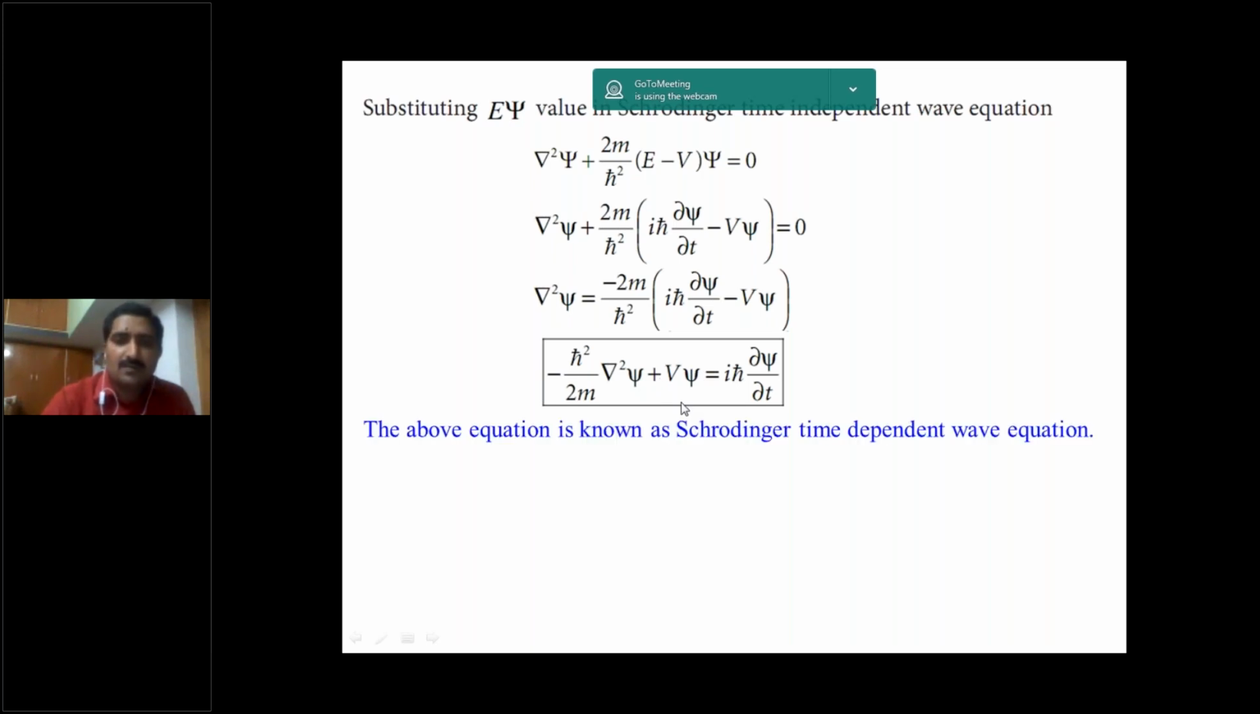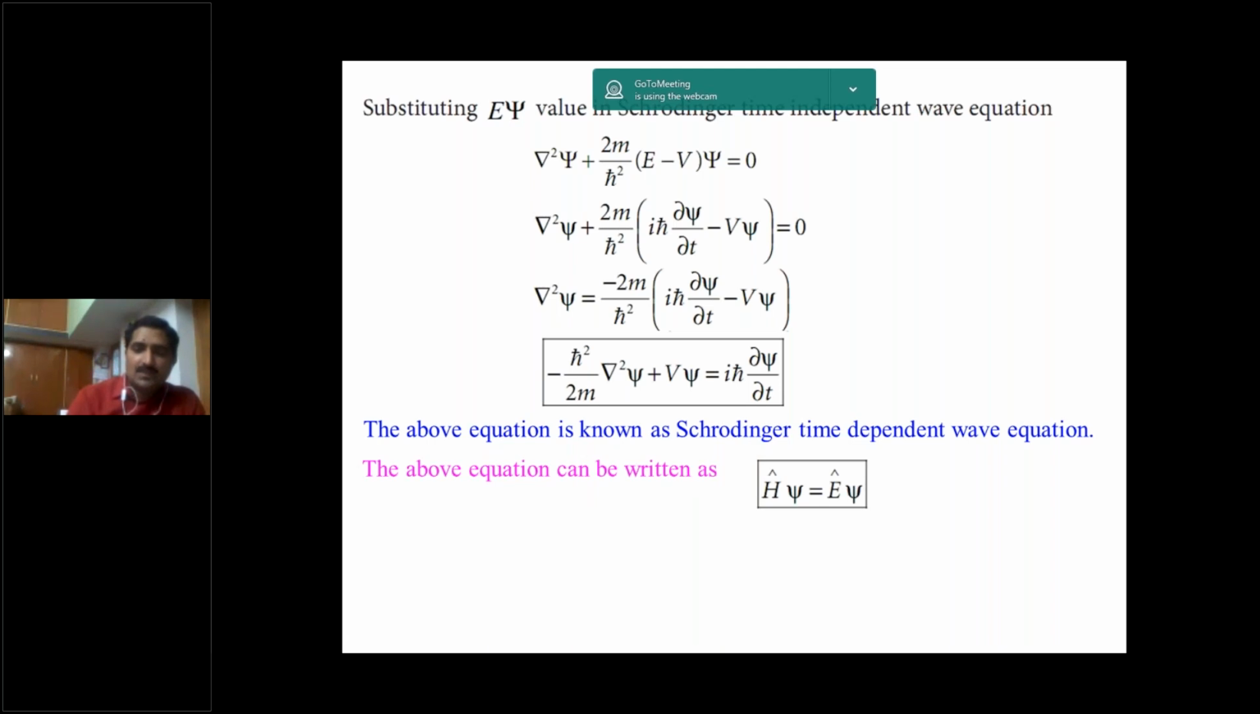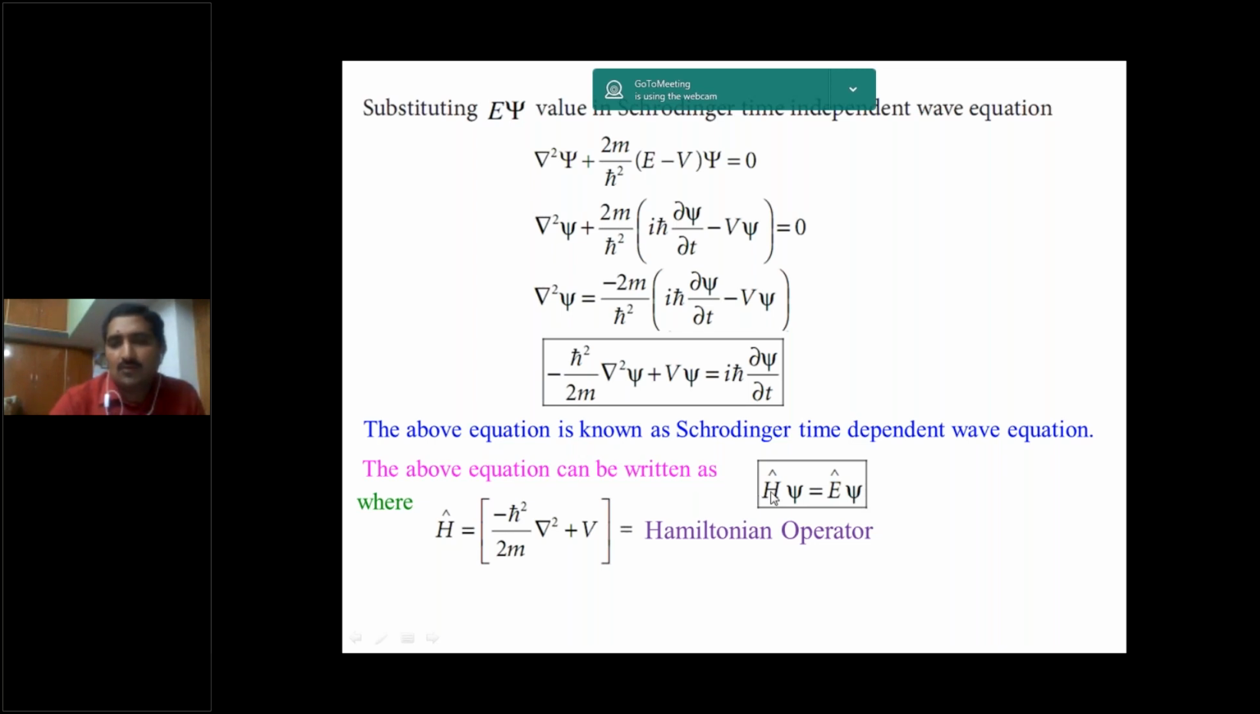So the above equation is known as Schrodinger's time independent wave equation, and it can be written as H cap psi is equal to E cap psi. What is H cap? Hamiltonian operator. We can't cancel psi on both sides. Here psi is a wave function, E cap and H cap are operators. If we cancel, there is no significance of the wave function psi.